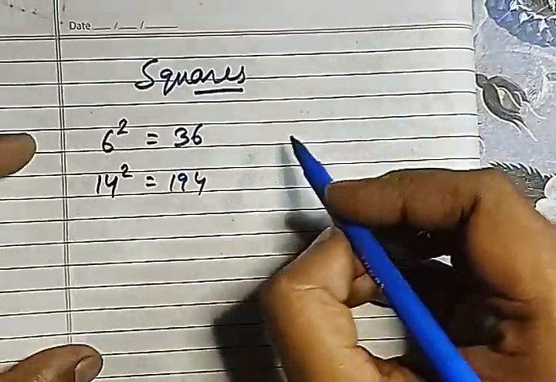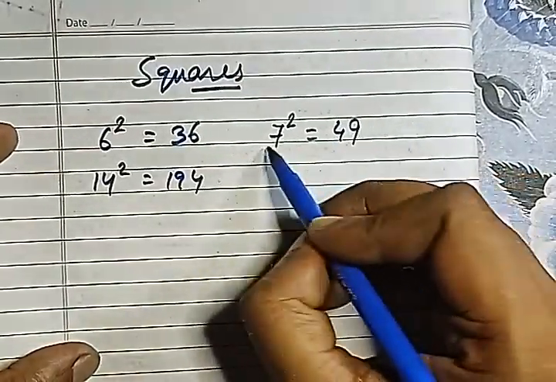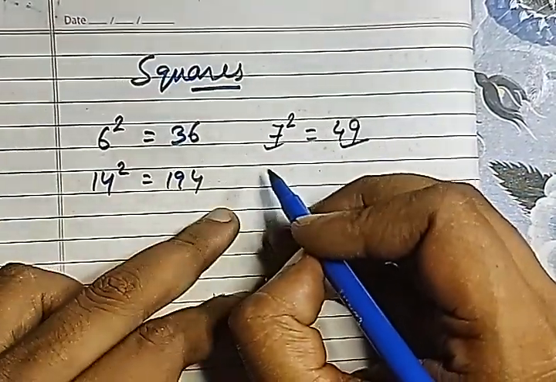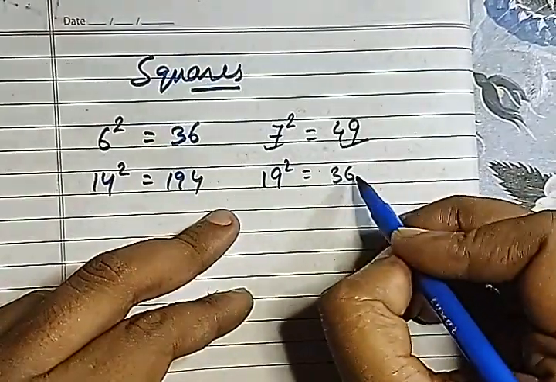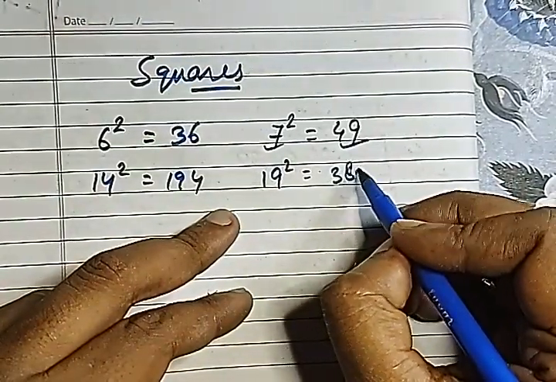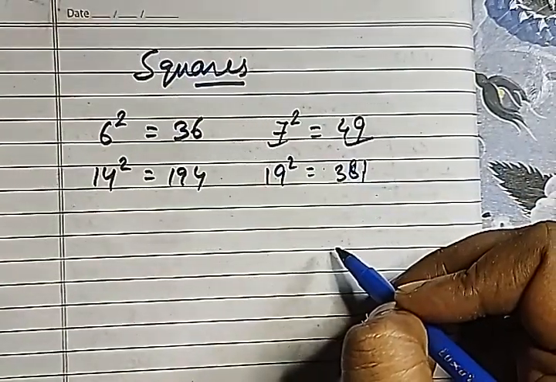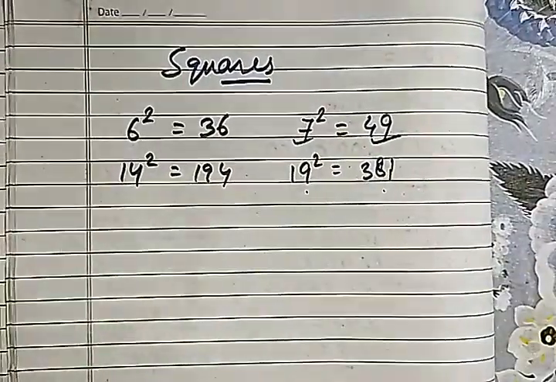Let us take a few odd numbers. Let us take 7. 7 square is 7 sevens are 49. So 7 is odd, so 49 is also odd. Let us take 19. 19 square is 361. So 361 is an odd number. Okay. So in the same way, 19 is odd, so this is also odd.